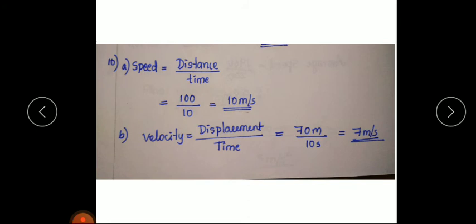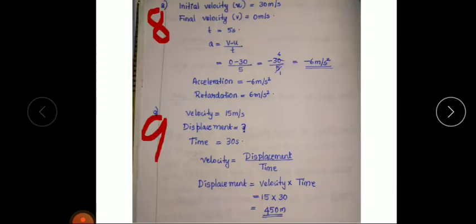B question. What is the velocity of the body? Velocity is displacement by time. In this case, displacement is 70 meter, and the time taken is 10 second. So the answer is 7 meter per second.